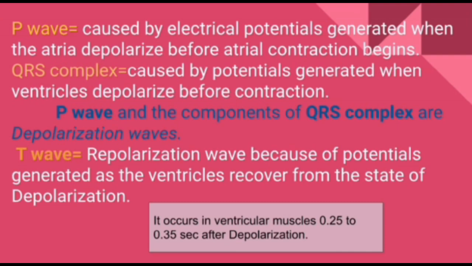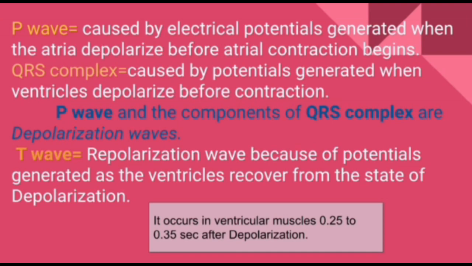Let us know QRS complex. QRS complex is caused by potentials generated when ventricles depolarize before contraction. That means before the contraction, ventricles get depolarized by potentials. It is called QRS complex.